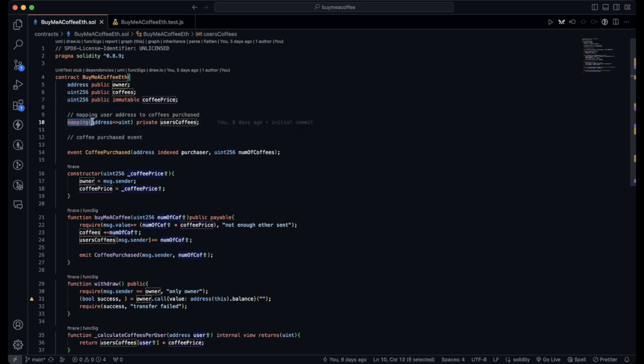Next, what we do is we create a mapping of users' addresses to uint, and this is a private mapping which is tracking how many coffees an individual user has purchased.